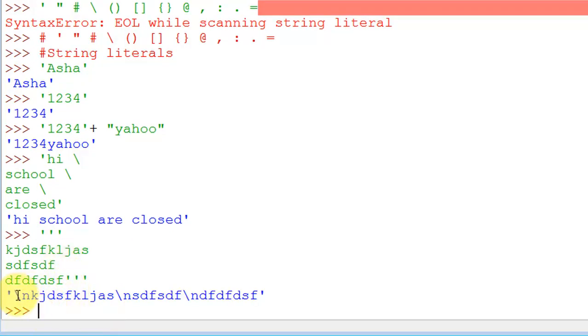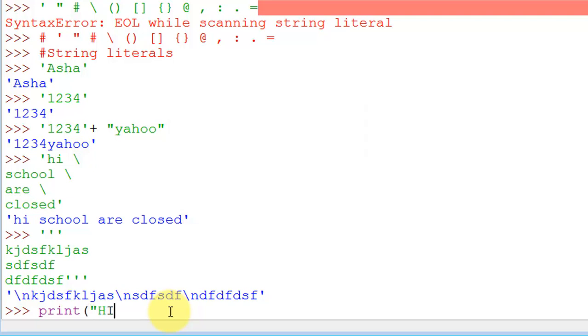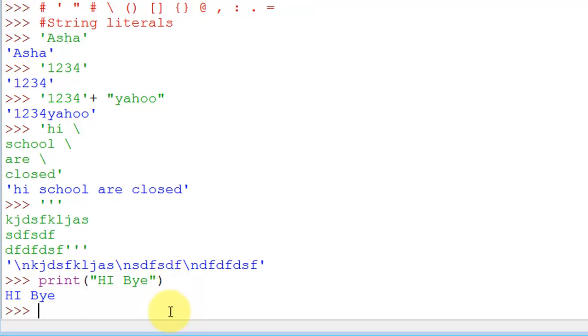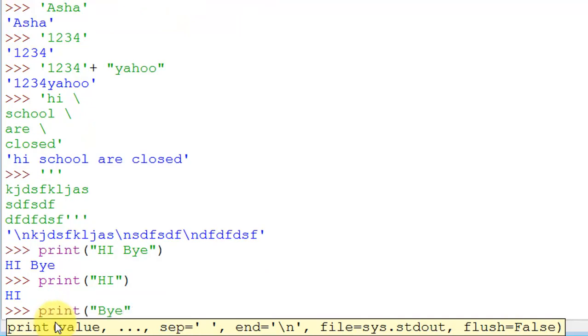Now you will notice a slash n here. What is this slash n? This slash n is called an escape sequence. We have certain escape sequences. For example, if I'm going to write a print, let's say hi and let's say bye. Now what I want to do is write hi in the first line and bye in the next line. One way of doing it is print hi and print bye.